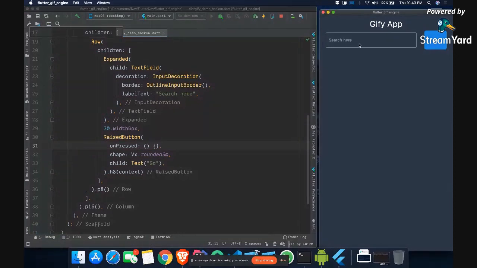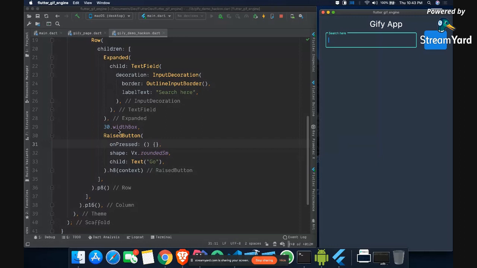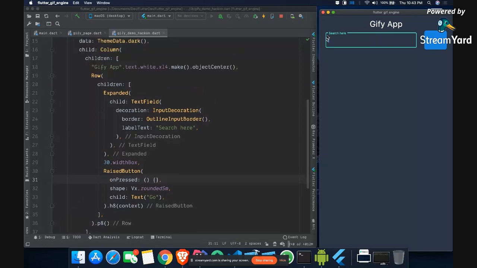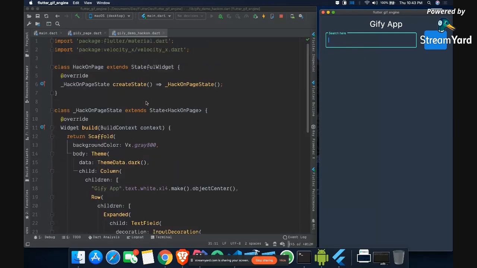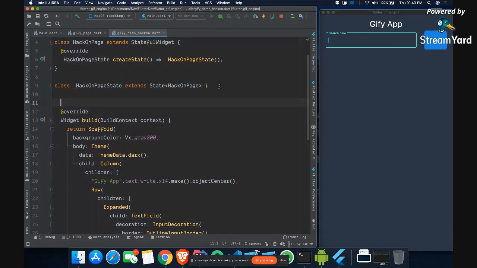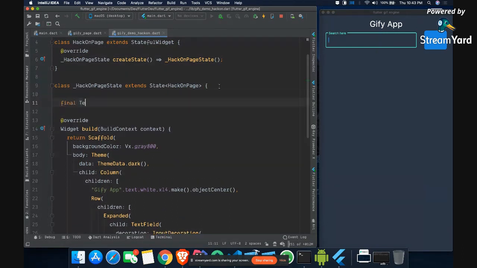Now we have some padding, and we can enter some text here, and when we press this go button, we should have some data over here, some list or something like that. What I actually want is to access this text data. Right now we haven't seen anything which can help us access this text field data. For that, in the state class, we need something called a TextEditingController. I can name it controller, and say new TextEditingController.